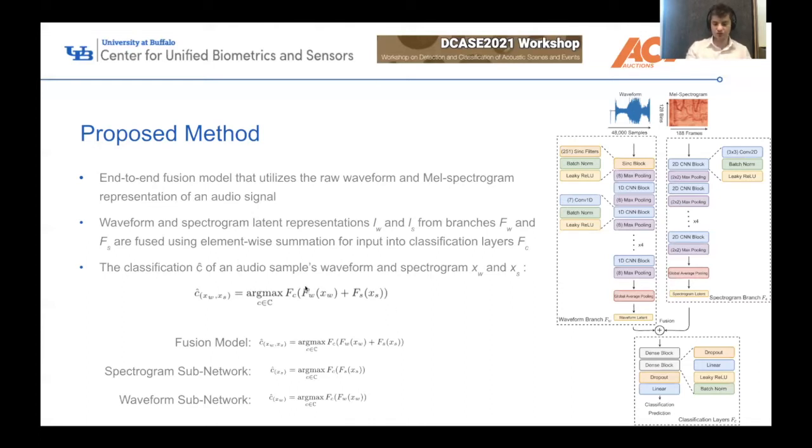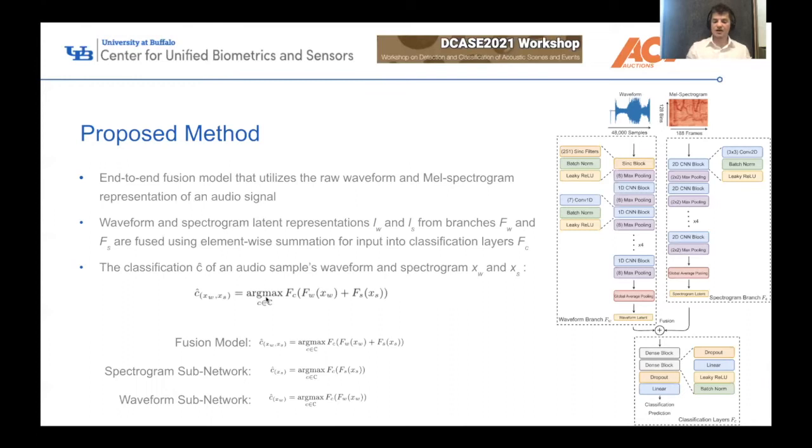If we look at this formula, what we're saying is that the classification of a waveform and a spectrogram is this, where we input the waveform into the feature extractor for the waveform, the spectrogram into the spectrogram branch, and then perform the final classification.